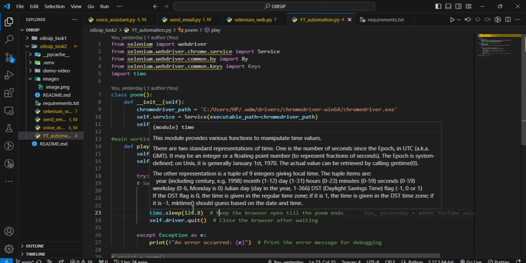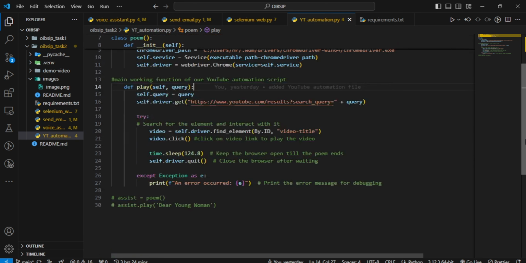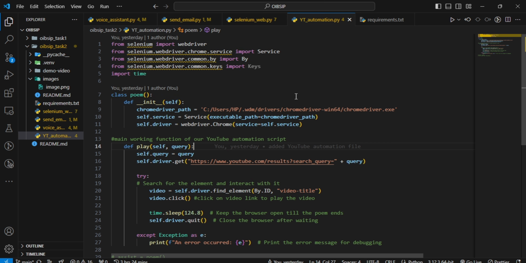After it finishes playing for this amount of seconds, it's going to quit the browser, that is, close the browser. And then this link right here, you'll see that it's not exactly a video link, but it's the link that initiates a query on YouTube, plus your query, that is, whatever you tell your voice assistant to search for on YouTube, and it's going to do that for you. So yeah, let's quickly go into executing the code and see what the voice assistant can do.